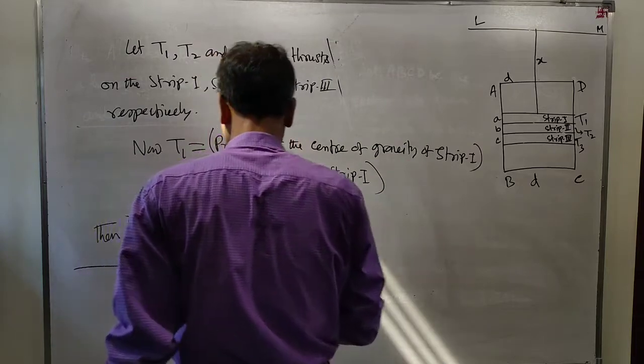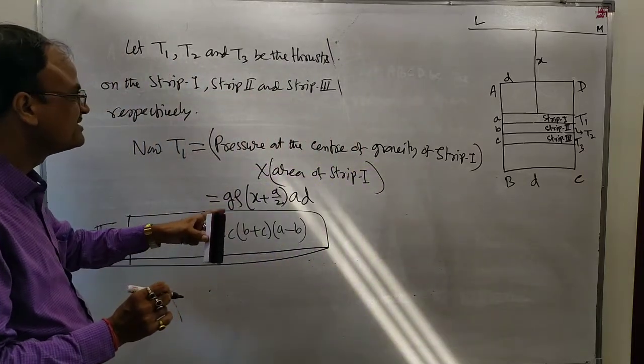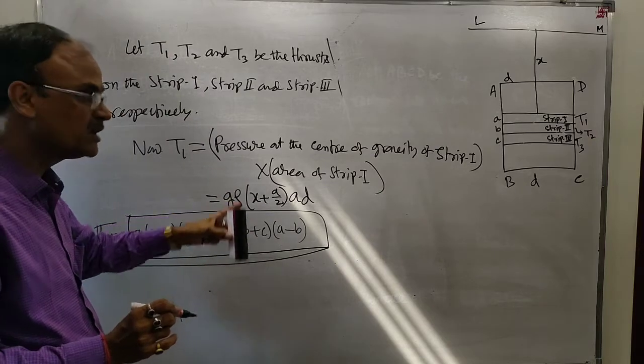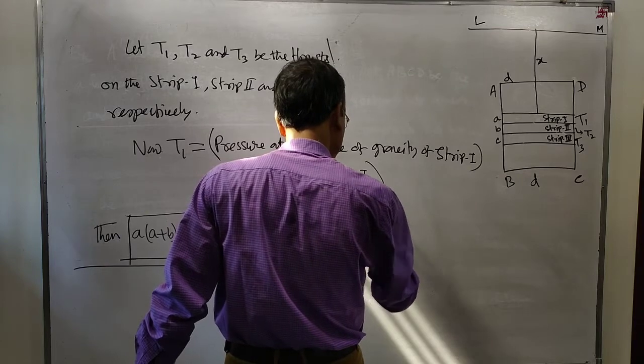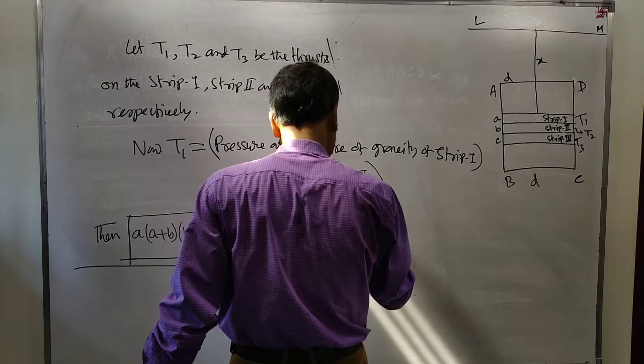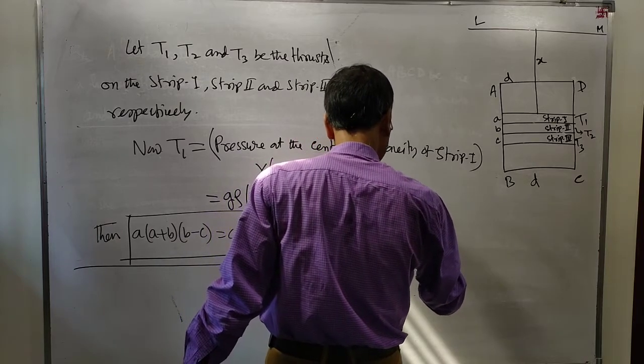Here rho is the density of the homogeneous liquid.